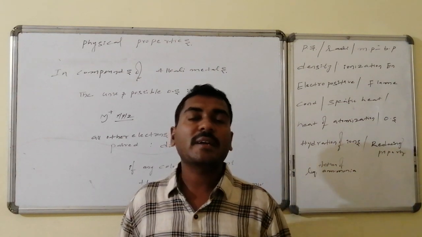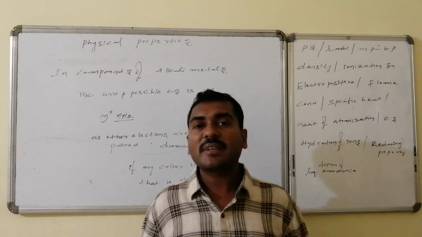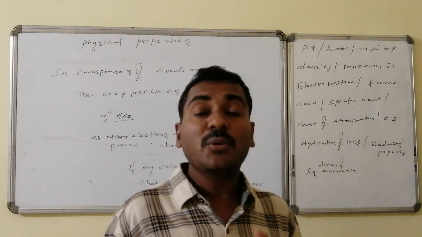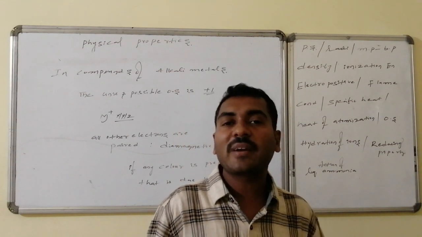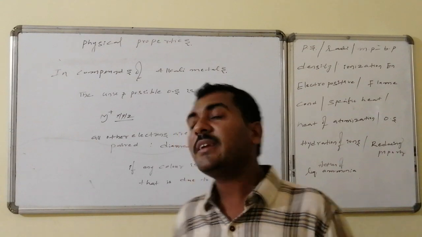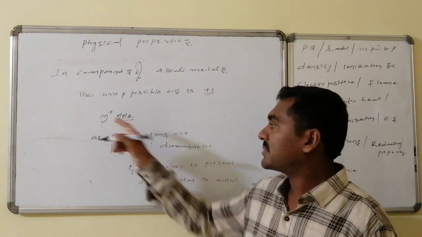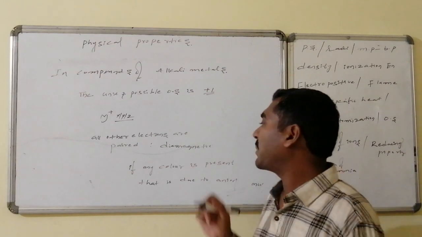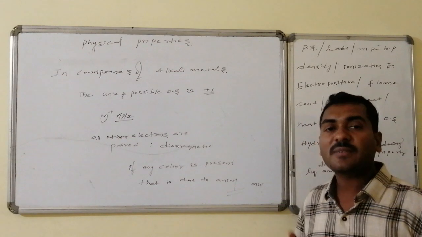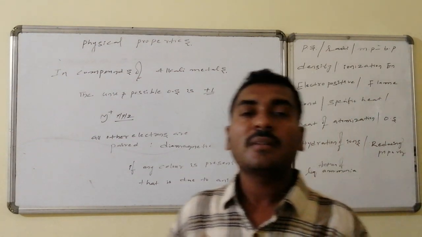That doesn't offer any kind of color. Whereas, if any color property is present for an alkali metal compound, that is due to the anion, the unpaired electrons or any other factor present in the anions, but not due to the cation. Thus, all electrons are paired with respect to the cation, hence it is diamagnetic in nature. And if any color is present for the compound, that is just due to the anion, not the cation.